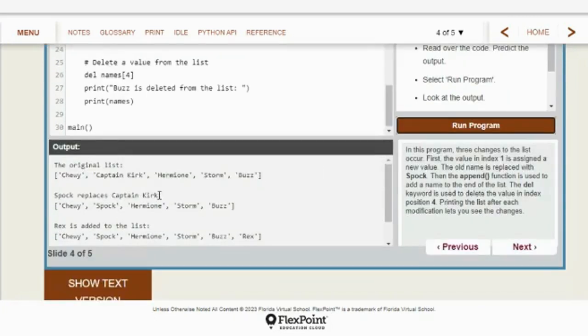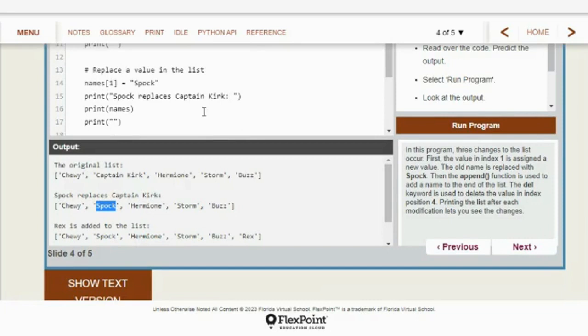All right, so here it is. The original list: Chewie, Captain Kirk, Hermione, Storm, Buzz. We saw that. Then it said Spock replaces Captain Kirk. And notice in our list, sure enough, Captain Kirk is gone and Spock is now in its place from that command right there, names 1 equals Spock. So whatever number 1 was is now deleted and replaced with this new value, Spock.